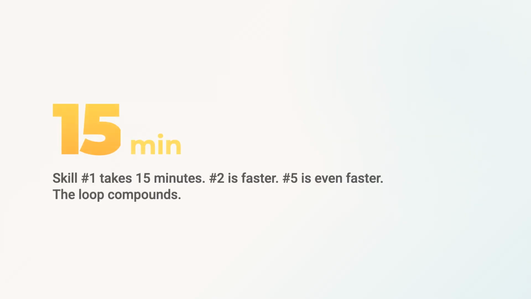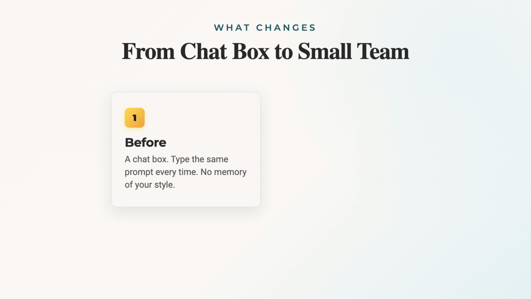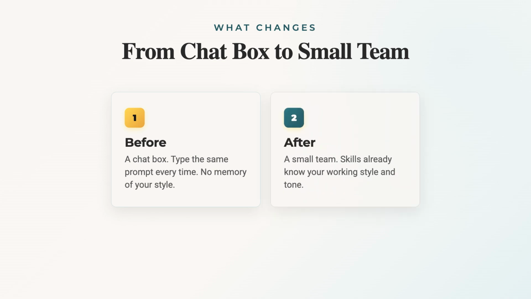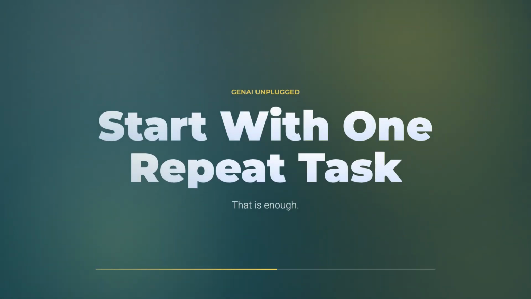One skill may take 15 minutes. The next one will be faster. The fifth one will be even faster. In simple words, your AI setup starts feeling less like a chat box. It starts feeling like a small team. This team already knows your working style. Start with one repeat task. That is enough.